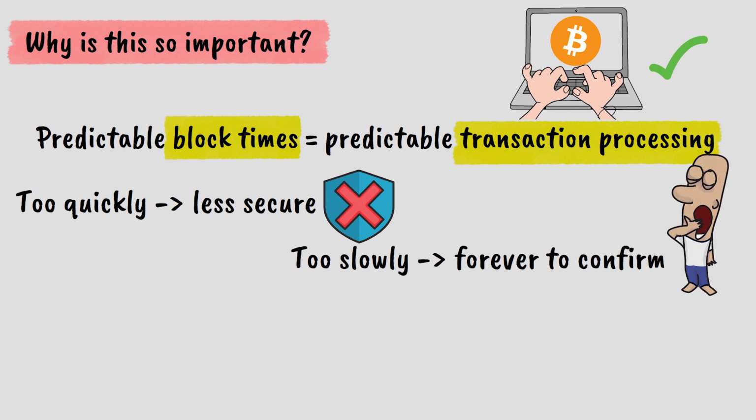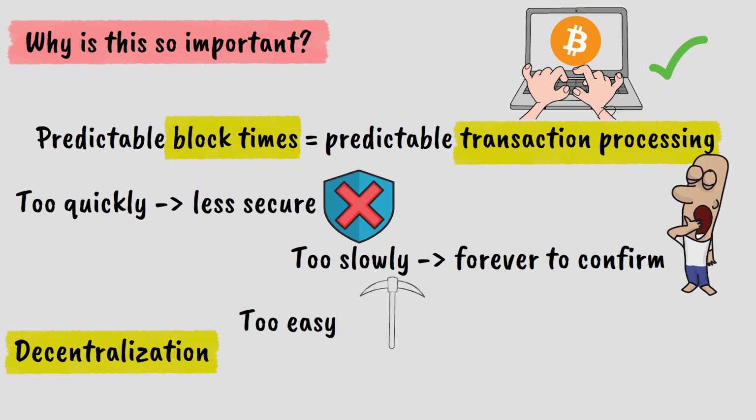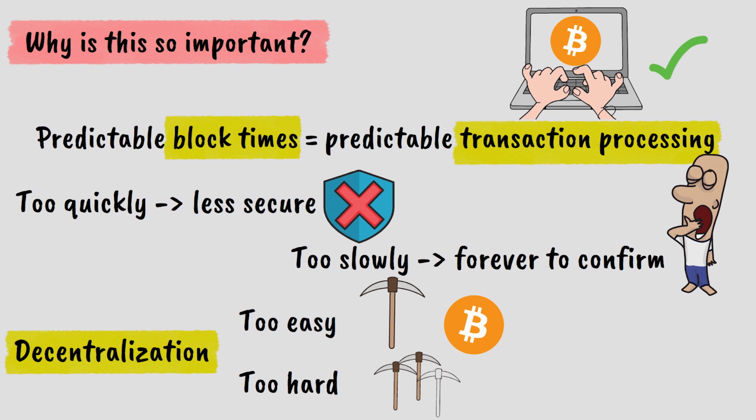Third, it keeps Bitcoin decentralized. Without difficulty adjustment, if mining became too easy, a single powerful miner could potentially take over the network. If it became too hard, smaller miners would be forced out, concentrating mining power in fewer hands.